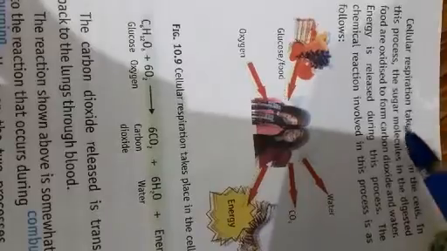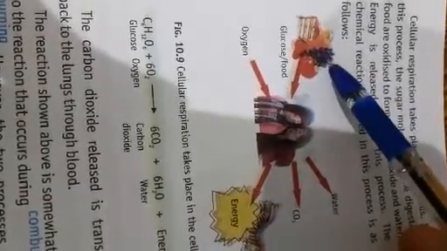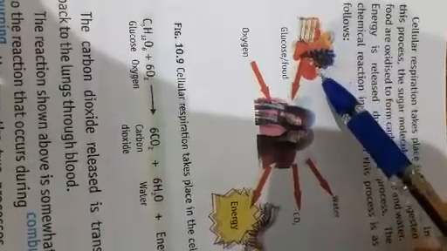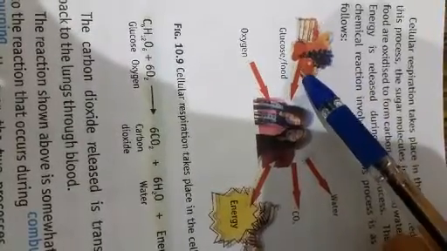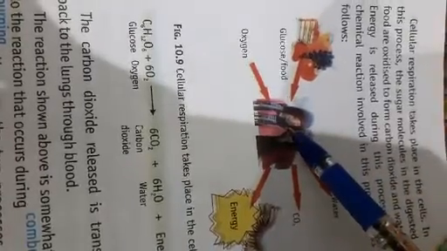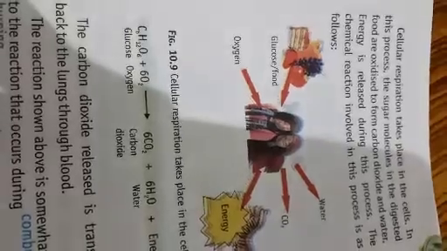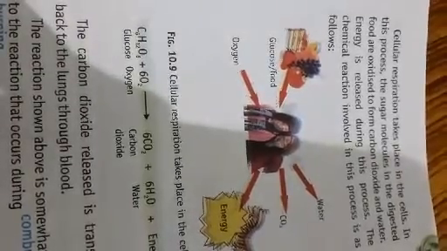The chemical reaction involved in this process is as follows. How will it happen? We take in food. The food is a source of glucose and energy. So this food goes into the body, and the oxygen goes in with the help of the respiratory system. Then what will happen?